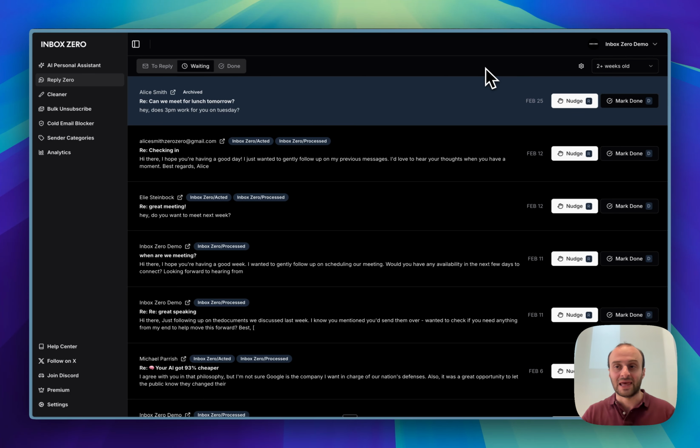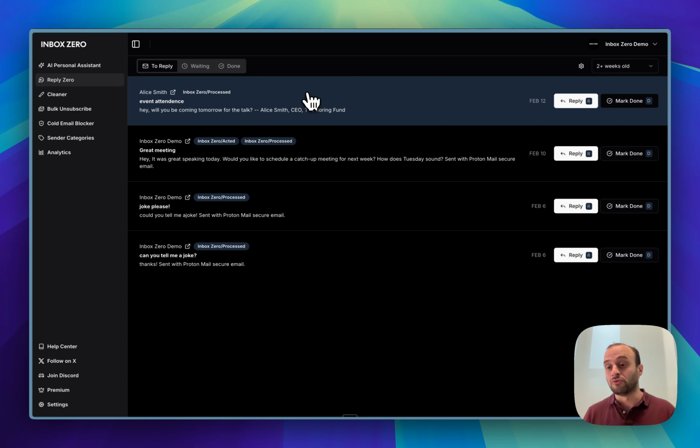So you'll see like a waiting label, to reply label. And so you don't need to come back into the Inbox Zero app that often. You can to adjust settings, but for the most part, it just fully works with your regular Gmail.